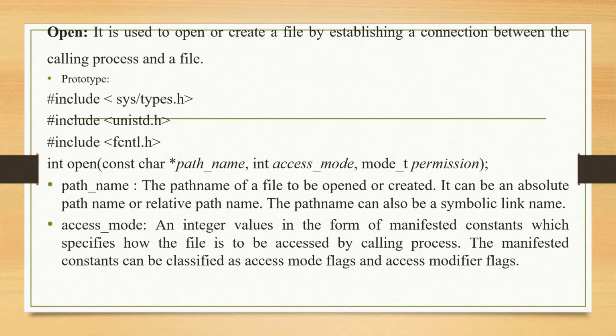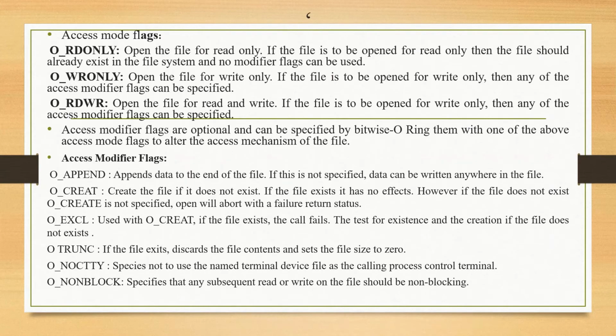Access mode flags and access modifier flags. Here are the access mode flags. We are using O_RDONLY only, nothing but opening the file for read-only type of operations. If the file is to be opened for read only, then the file should already exist in the file system, and no modifier flags can be used for this type of file. Okay, this is the read-only flag.